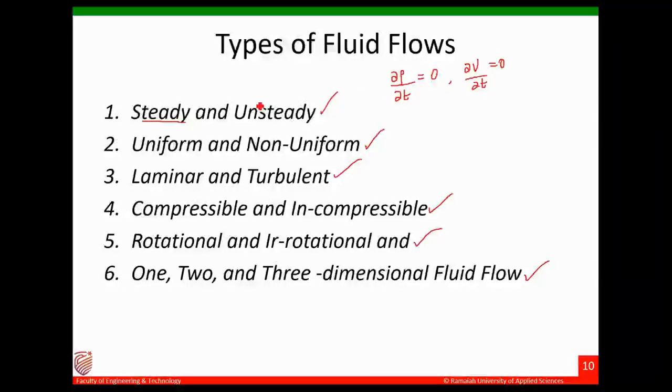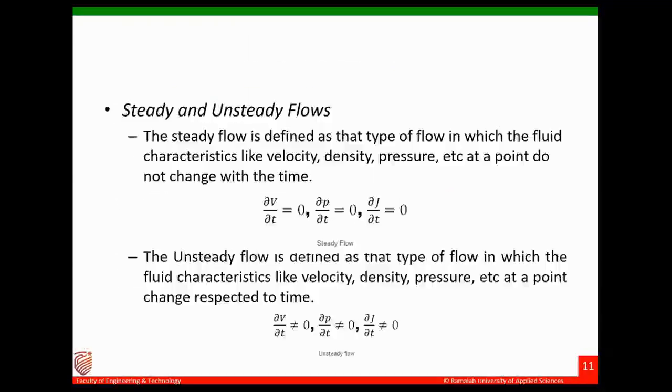These are known as steady. Steady flow is defined as the type of flow in which the velocity, density, etc., that is the flow properties, do not change with time. That means 0. This is density, and this is pressure.